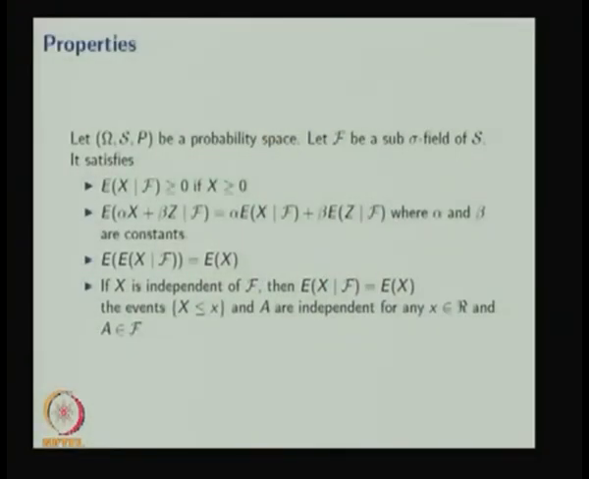The other properties are as follows. The first one: the conditional expectation is always greater than or equal to 0 if X is greater than or equal to 0. Then the linear property, similar to the conditional expectation as I discussed earlier. Then this also I have discussed, with a random variable instead of a sigma field: if they are independent, then both are the same.